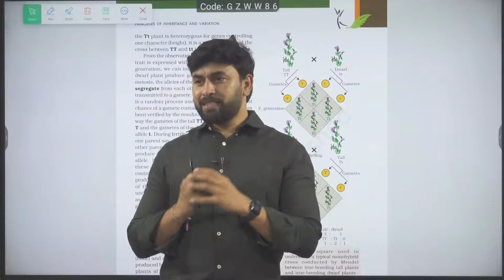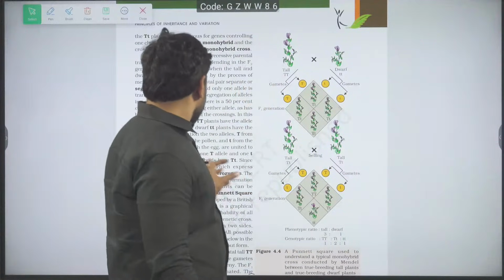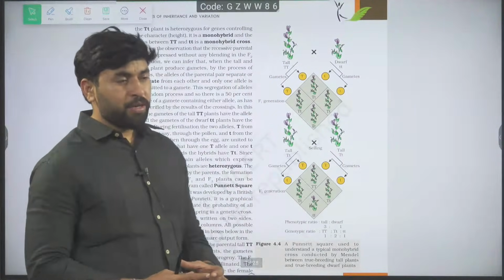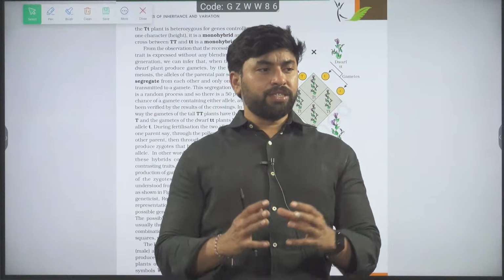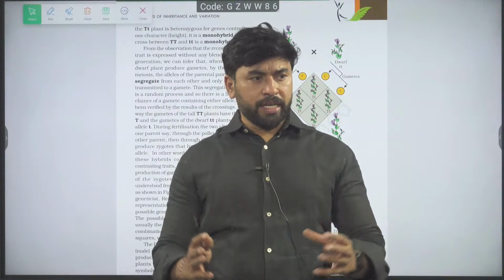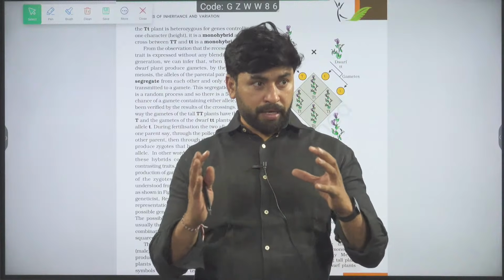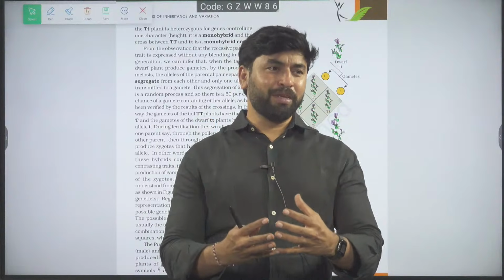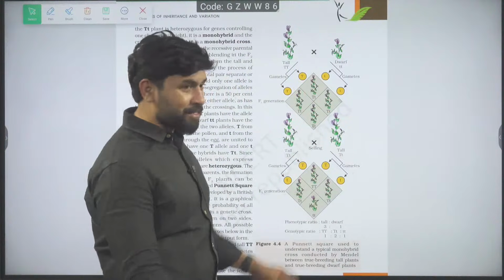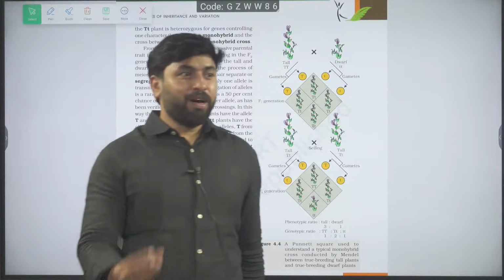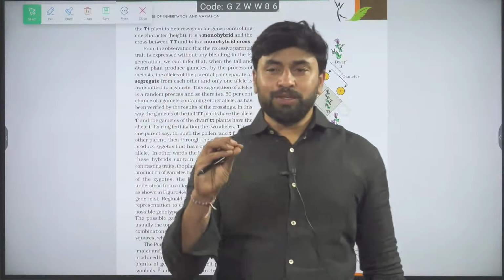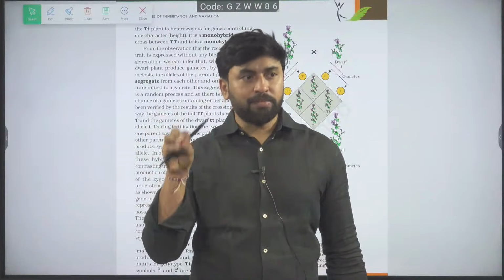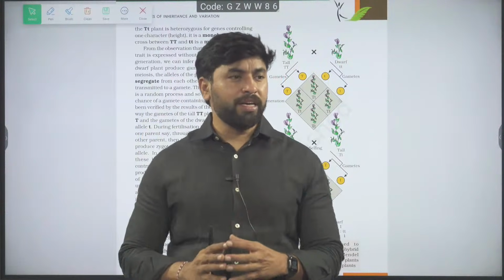Later, one scientist came, Reginald C. Punnett. He is the one who introduced the identification of genotypic ratios. After Punnett came into the picture, he provided these symbols: capital letter for dominant, small letter for recessive, and always you have to choose between them. If you have chosen A for dominant, for recessive you always choose small a. These rules were given by Reginald C. Punnett.